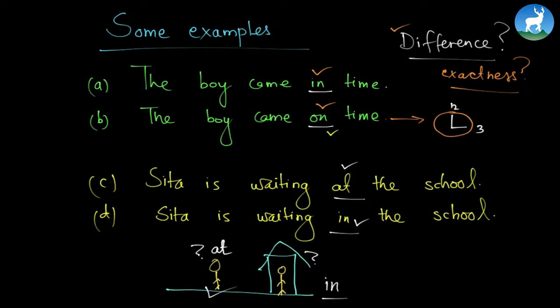So this is not exactly a preposition of time, this is somewhat a preposition of location, but it is given in your textbook. That's why I quoted it. It seems a bit out of place, looks like an odd man out, but this is the preposition of location given in your book. That's why I have included it here. Now let's go back to studying about prepositions of time.